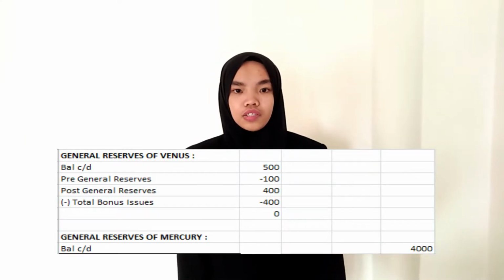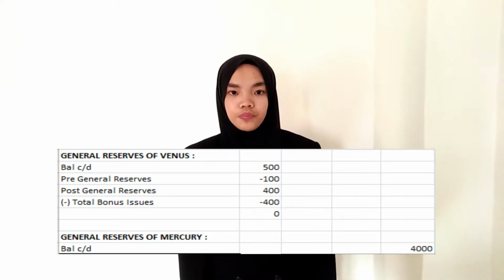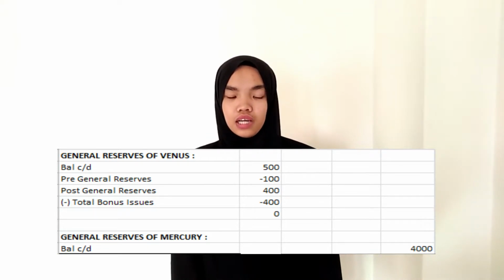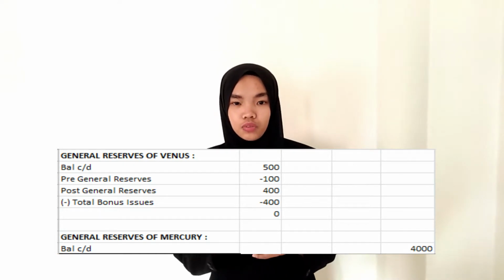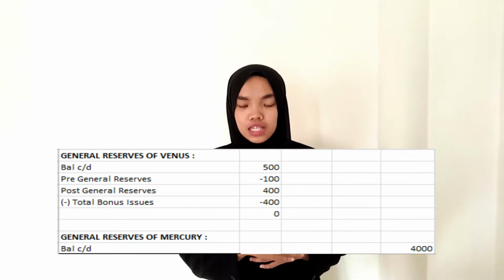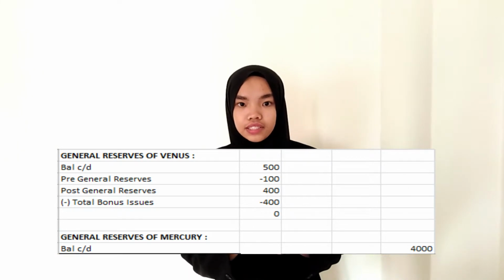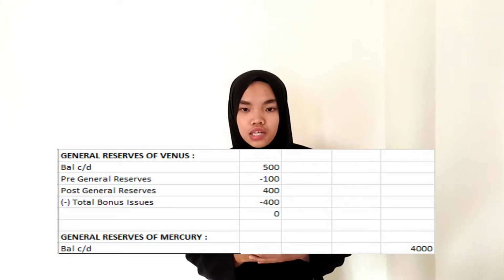Okay, general reserve of Venus. Balance carried down is 500 minus the pre-general reserve of 100. The pre-general reserve we get from the calculation of goodwill after minus the bonus issue due to the issuance of bonus shares.